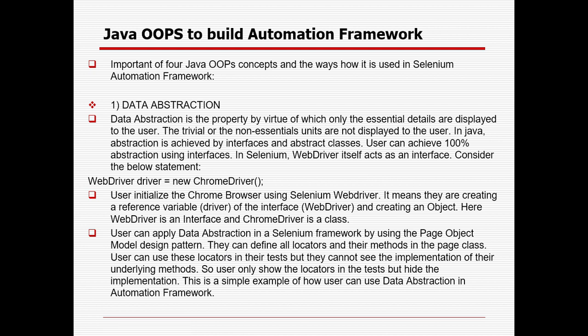They can define all the locators and their methods in the page class. After that, the user can use these locators in the test cases itself, but we are not seeing the implementation of the underlying method. In some of the classes we are actually adding the details of the method, and in some of the other page classes we are just using or calling them. So we are not able to see the implementation, but we are using them. So the user only shows the locators in the test but hides the implementation. This is a simple example of how data abstraction, one of the most important OOPS concepts, works in the real-time framework.